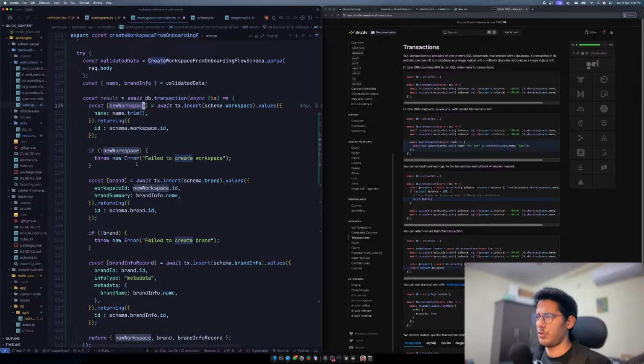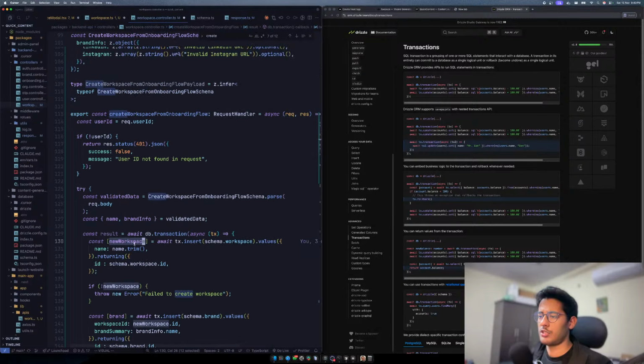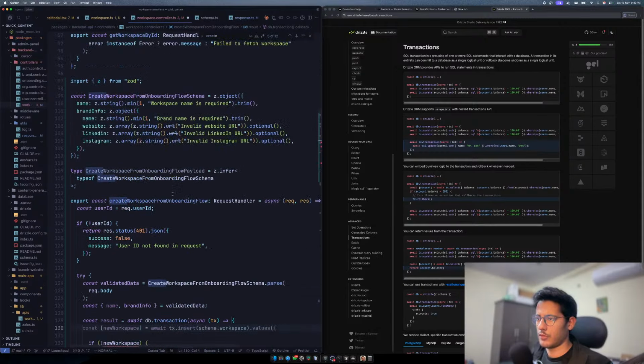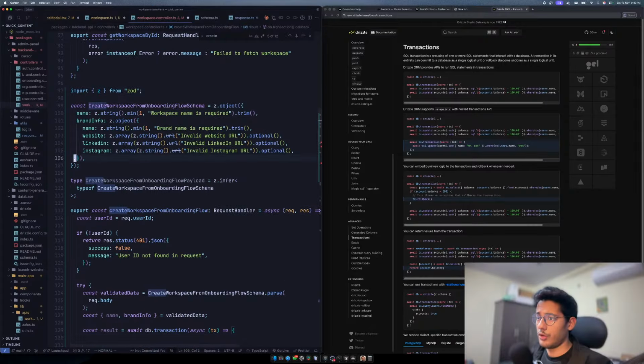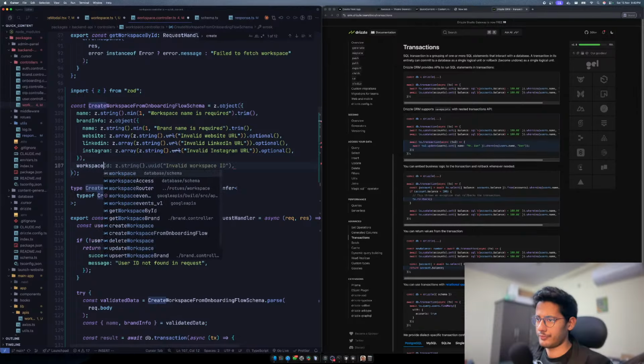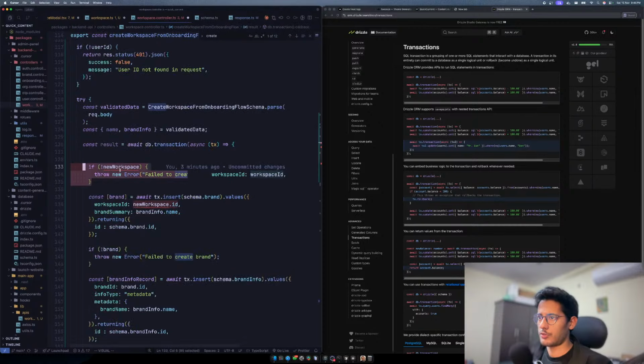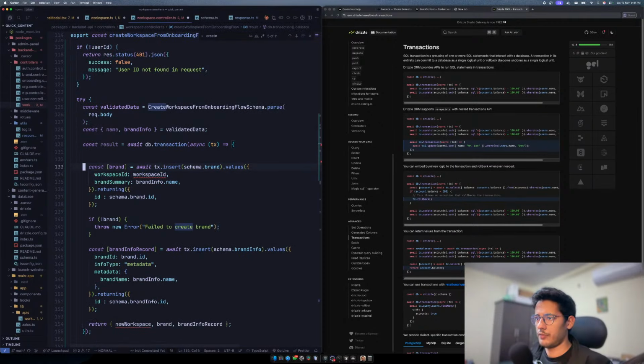Wait, why do we create a workspace though? That's stupid. We already have a workspace. We should not create a workspace over here. So we would have a workspace ID over here, so that now we should have a workspace ID, and then we can directly use it.